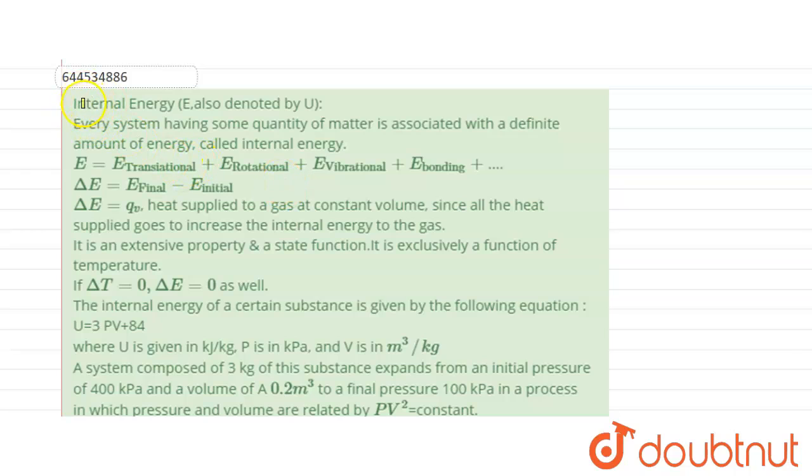In this question it is given internal energy E, also denoted by U. Every system having some quantity of matter is associated with a definite amount of energy called internal energy. The internal energy is the summation of the translational, rotational, vibrational and bonding energies. Delta E, that is the change in internal energy, is internal energy of final minus internal energy of initial. And the change in internal energy is nothing but the heat supplied at constant volume, since all the heat supplied goes to the increased internal energy of the gas.